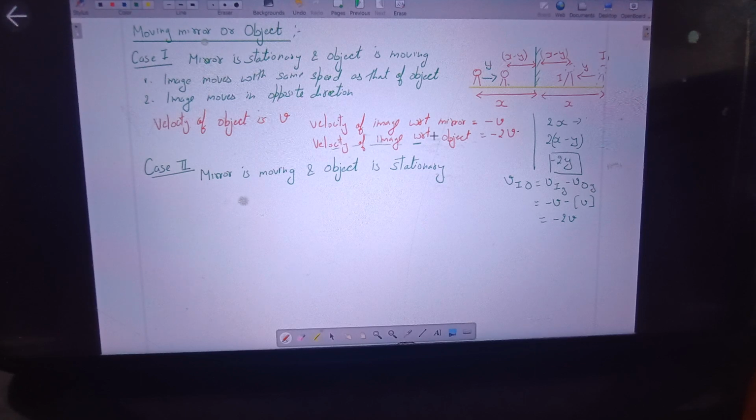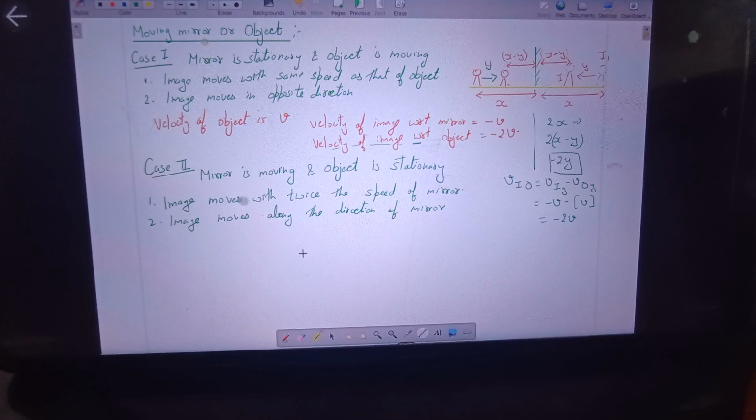Now when the mirror is moving and the object is stationary, in this case also we'll first write down the direct results. Number one, the image moves with twice the speed of the mirror. And second, the image moves in the same direction, along the direction of the mirror. So in whichever direction the mirror is moving, the image will also move in the same direction. Okay? Now let's discuss the proof of this.